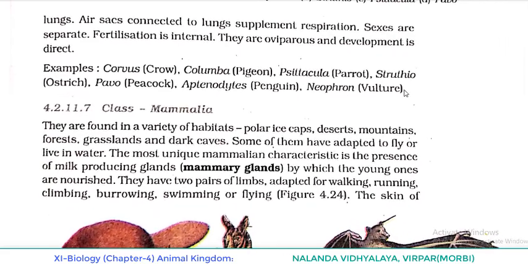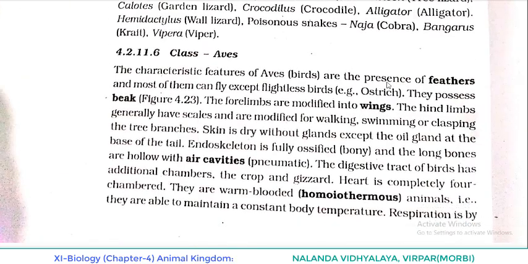Once again, see the point. I'll read first. You have to listen to the point very carefully. The characteristic features of birds are the presence of feathers, and most of them can fly except flightless birds, for example ostrich. They possess a beak. The forelimbs are modified into wings. The hind limbs generally have scales and are modified for walking, swimming, or clasping tree branches. Skin is dry, without glands except the oil gland at the base of the tail.